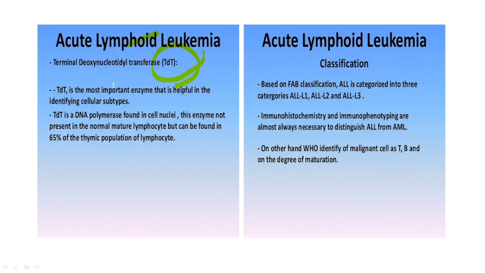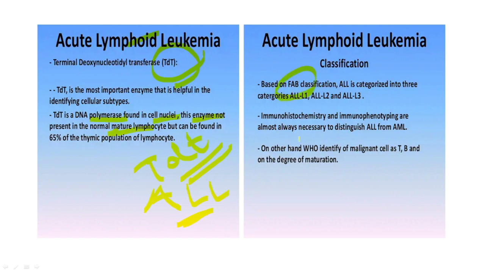TdT, what is it? TdT, or terminal deoxynucleotidyl transferase, is a DNA polymerase found in the cell nuclei, and this enzyme is not present in the normal mature lymphocyte. So they are characteristically present in ALL. So TdT is present here.